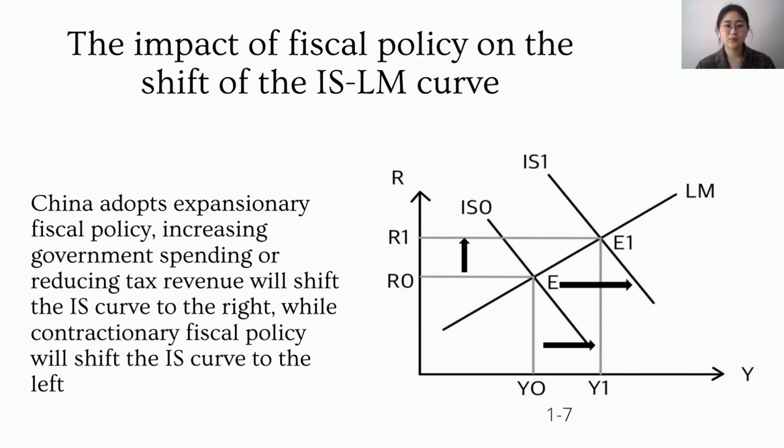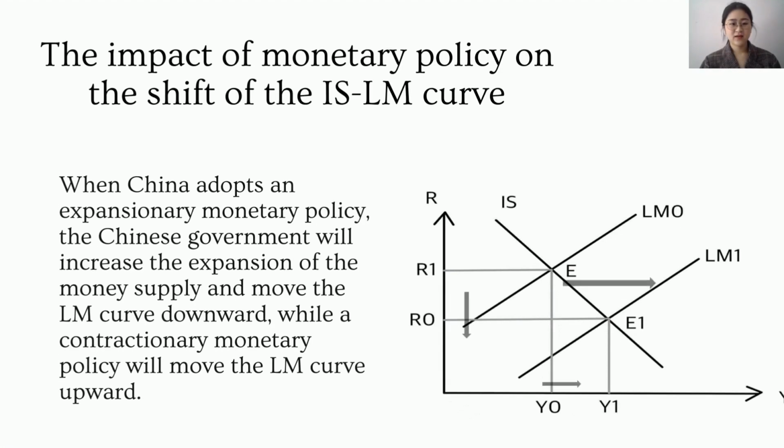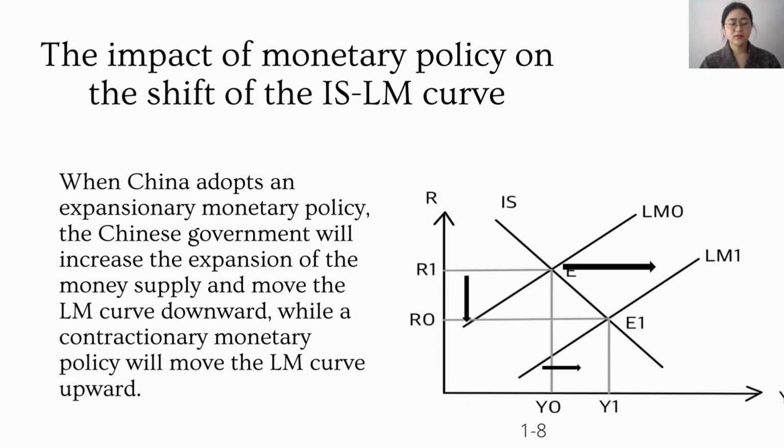An increase in government spending or a decrease in taxation shifts the IS curve upward, along with E1. National income will increase from Y0 to Y1. The interest rate increases from R0 to R1. Therefore, expansionary fiscal policy can shift the IS curve to the right, while contractionary fiscal policy can cause the IS curve to shift to the left. The following analysis is monetary policy.